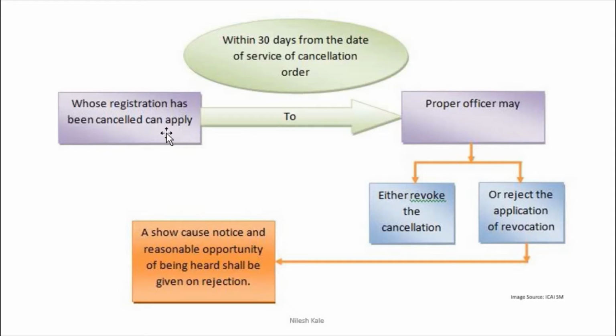Whose registration has been cancelled can apply to the proper officer within 30 days of the cancellation order. Then the proper officer may either revoke the cancellation, accepting whatever you are applying, or reject your application. While rejecting, he will have to give the show cause notice, and he will have to give you an opportunity of being heard. You will be asked as to why you want to revoke the cancellation order, right? This is what section 30 is all about.